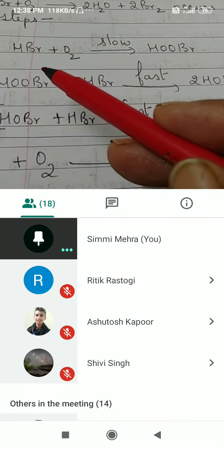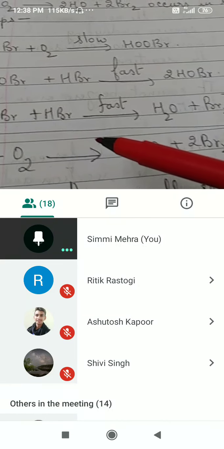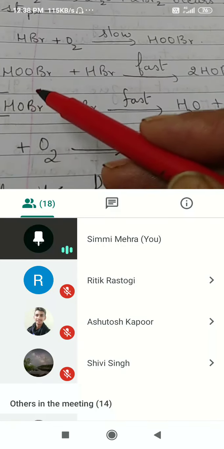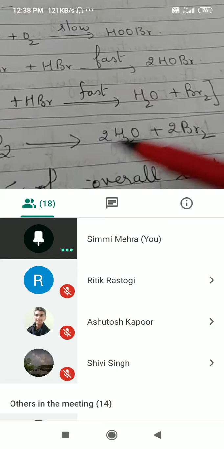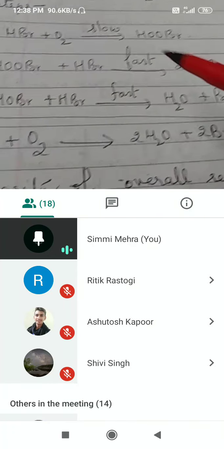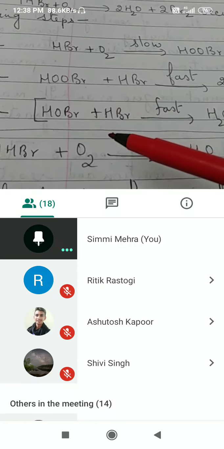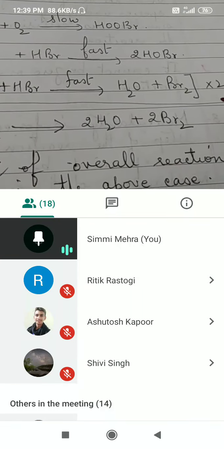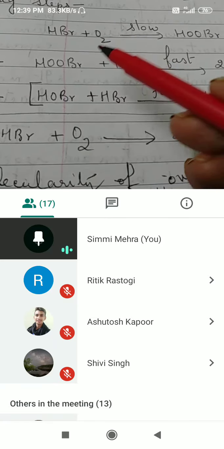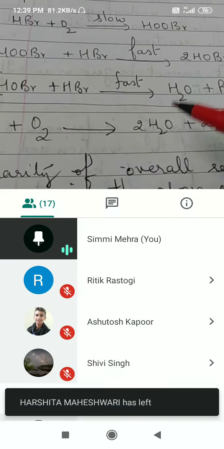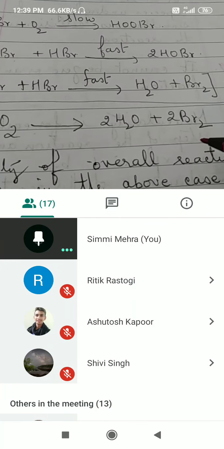Those HOBr and HOBr will get cancelled, correct? Right? Then HOBr will get cancelled, and you are going to copy down the remaining. So it will be 1, 2 and 3, and we have multiplied this equation by 2, so it is 4HBr plus O2, right, giving you 2H2O and 2Br2.